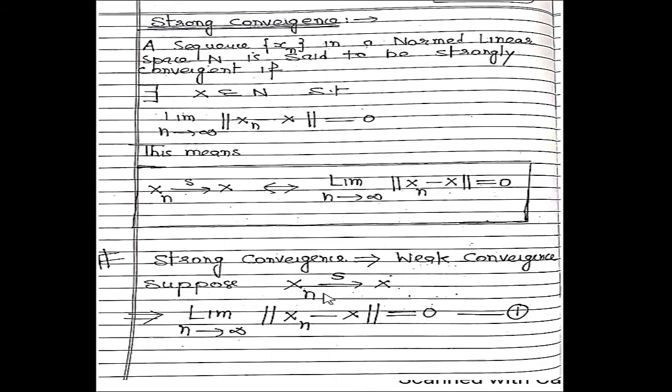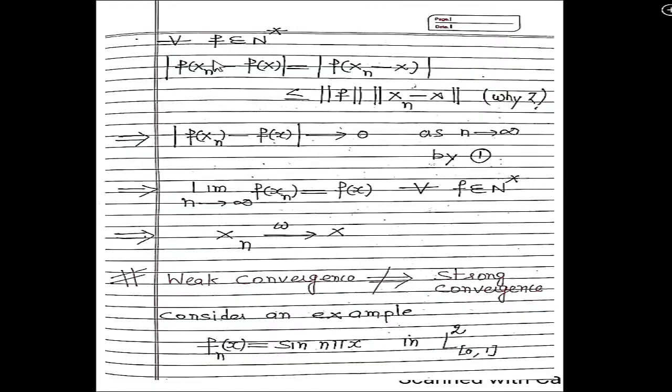So first we take the first part. Suppose xn is strongly convergent to x. Then by definition, that is written in equation number 1. Now, in order to prove the weak convergence, we take every f belonging to N star. N star means the dual space of N. It means f is a functional.